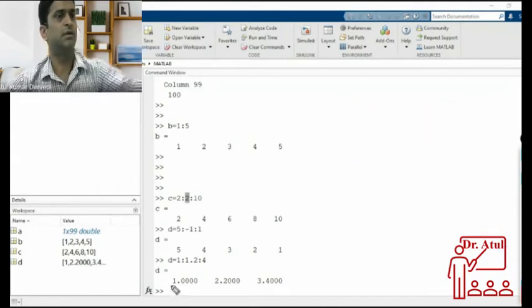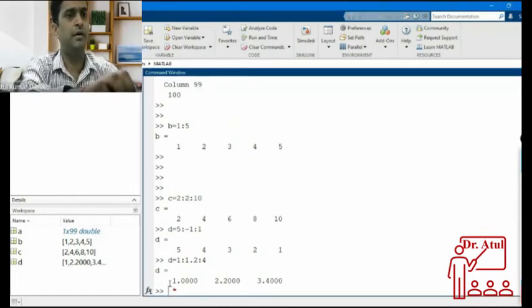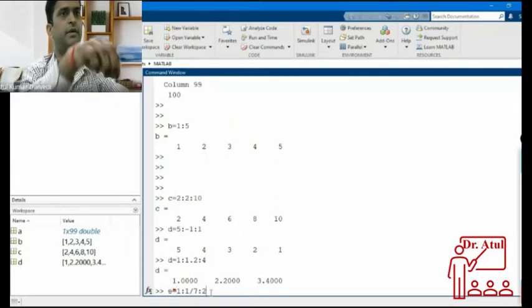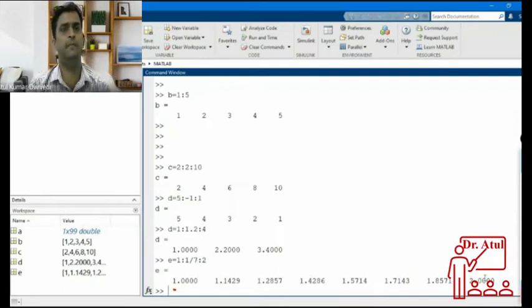Okay. So let me try. 1 colon 1 divided by 7 colon 2. 7 numbers I wanted, so up to 2. This is to be saved into a variable, so I have saved it into a variable E. See, 1, 2, 3, 4, 5, 6, 7, 8 numbers came. Oh, this is not good. I didn't want it. I wanted only 7 numbers. It is giving 8 numbers.